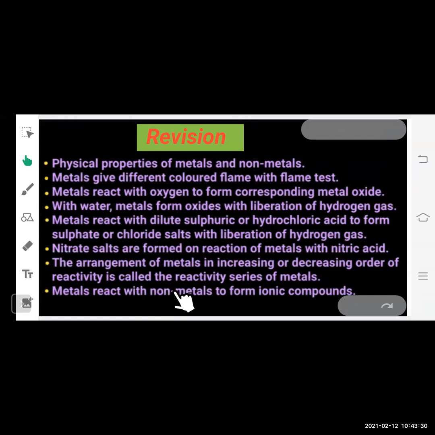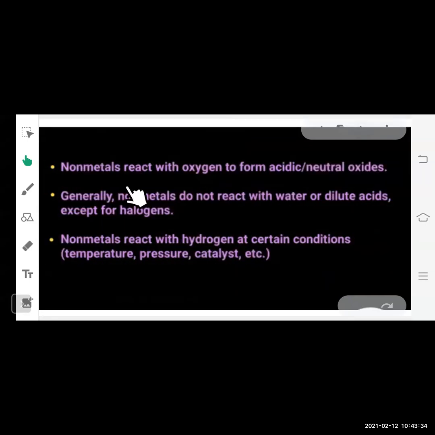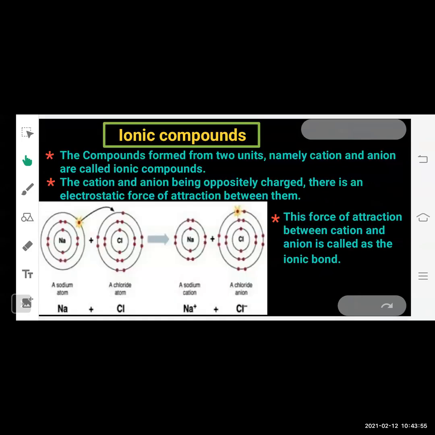Metals react with non-metals to form ionic compounds. Non-metals react with oxygen to form acidic or neutral oxide. Generally, non-metals do not react with water or dilute acids except for halogens. Non-metals react with hydrogen at certain conditions: temperature, pressure, catalyst, etc. Okay. Now moving on to today's topic, that is ionic compounds. Let's see what are ionic compounds.